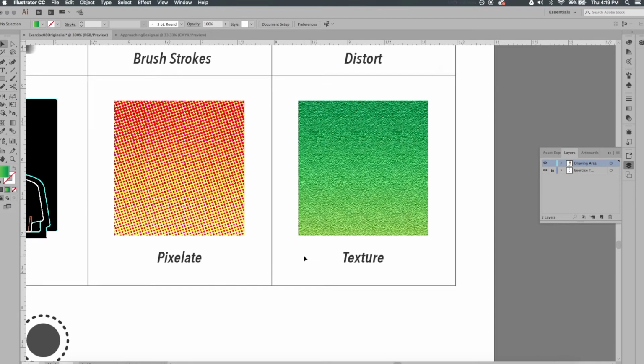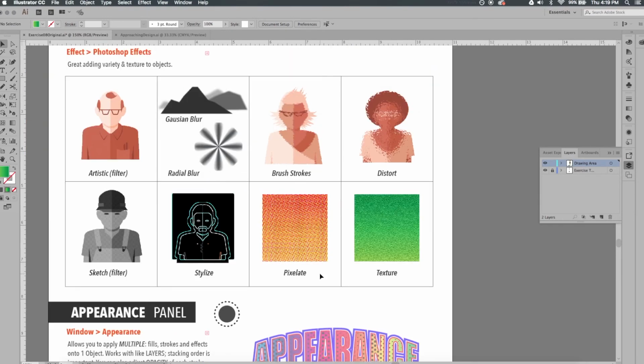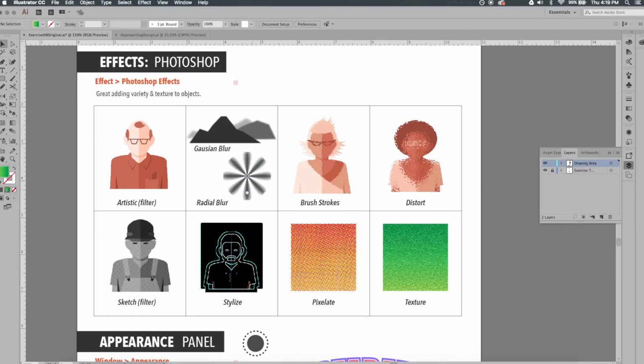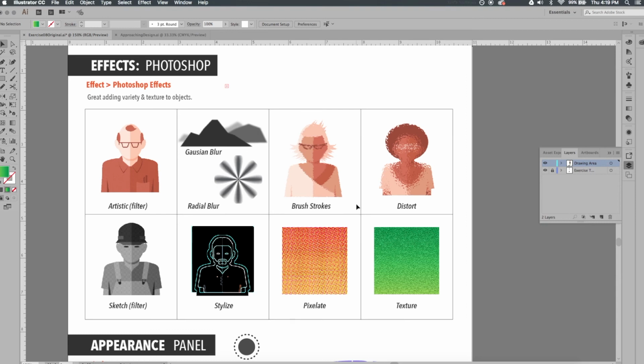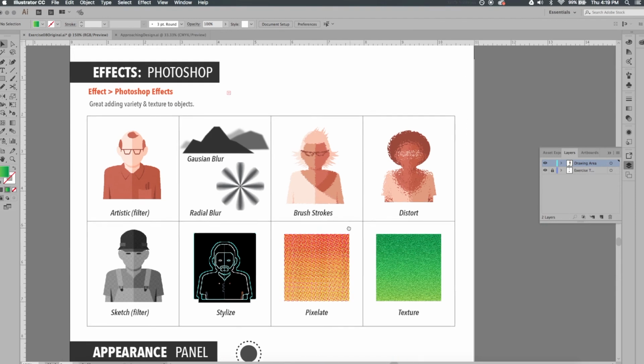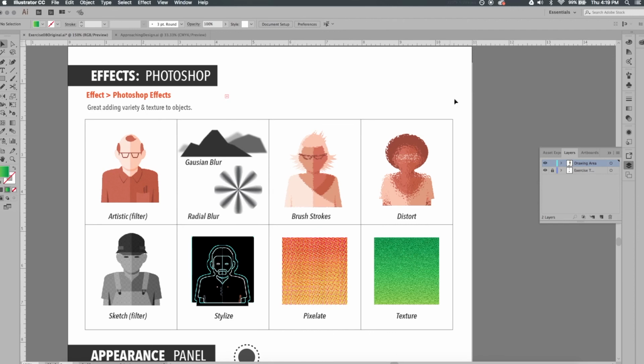Click OK. All right, so guys, that's just a really general overview of working with the Photoshop effects. And they just require a lot of experimentation and multiple practice using them on multiple projects to really narrow in on the ones that work for you.